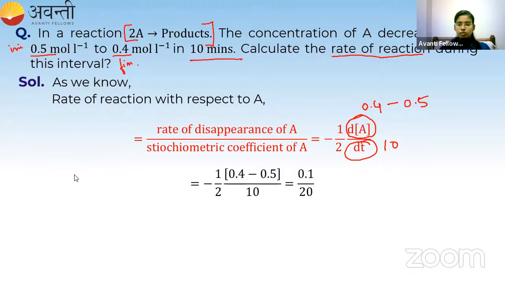So minus into minus will become plus. The answer for this entire term is minus 0.1, so minus and minus will become plus. And this 2 into 10 is equal to 20. Now if I solve this, I will get 5 into 10 to the power minus 3 mole per liter per second. It is 0.005 mole per liter per second.